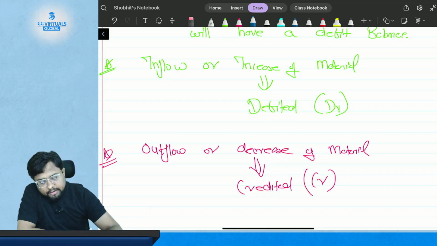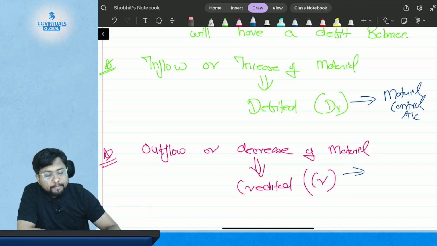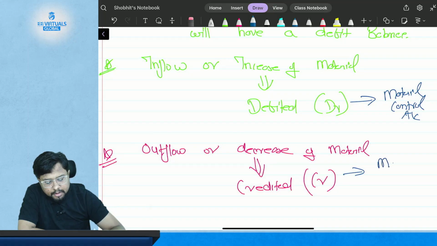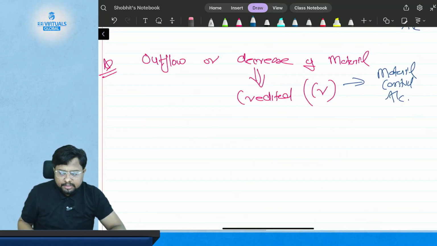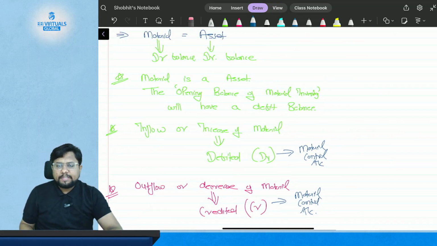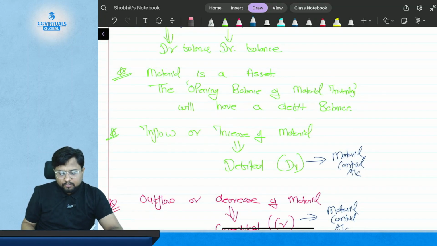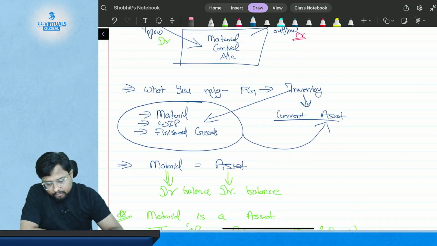The material control account. The material control account will get debited and credited in case of inflow, increase, outflow or decrease of material. Simple. Got it? Okay. Now let's start the basic understanding of the material control account from the notes.